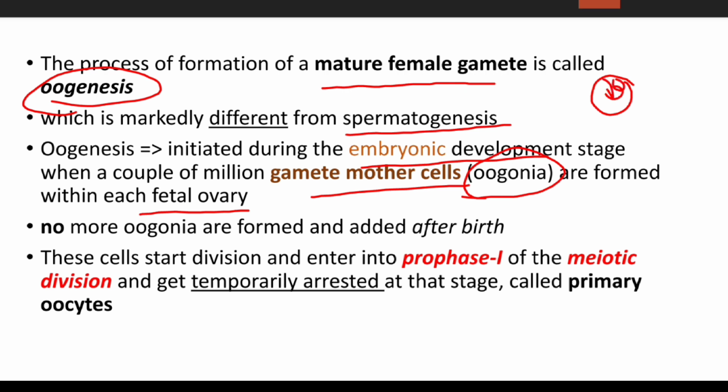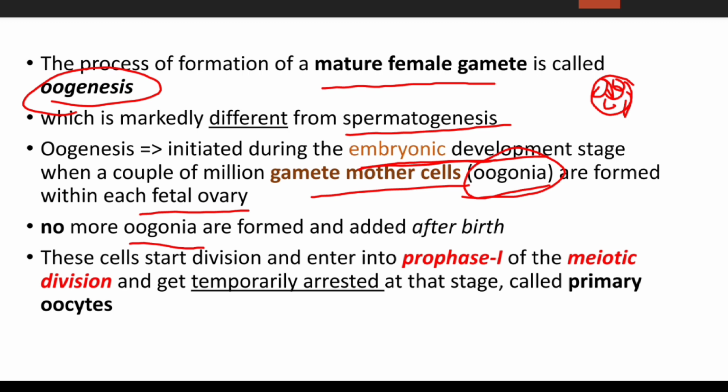Oogenesis is the process which is initiated during the embryonic development, which is very important. So it is initiated during the embryonic development stage when a couple of millions of gamete mother cells, called oogonia, are produced in the fetal ovary. No more oogonia are formed and added after the birth. एक बार birth होने के बाद oogonias add नहीं होते हैं.